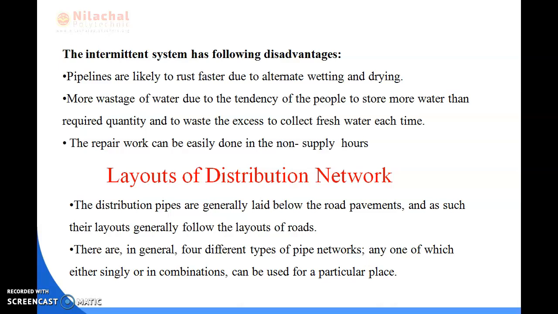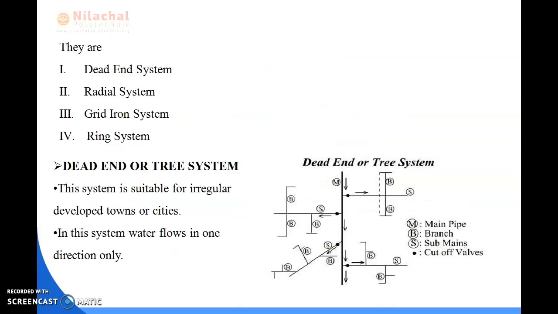Okay, so in the layout of the distribution system, there are 4 systems: first is the dead end system, then the radial system, the grid iron system, and the ring system. We will be discussing all of these one by one. Here in the dead end system, you can see the diagram of the dead end system. The dead end system is also known as the tree system.